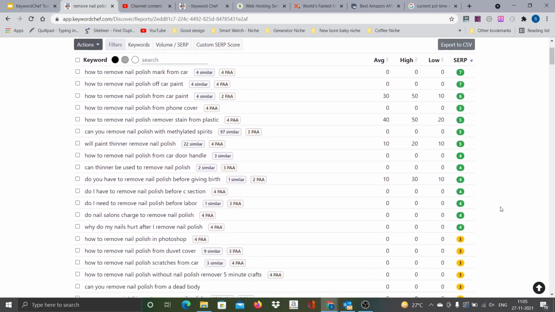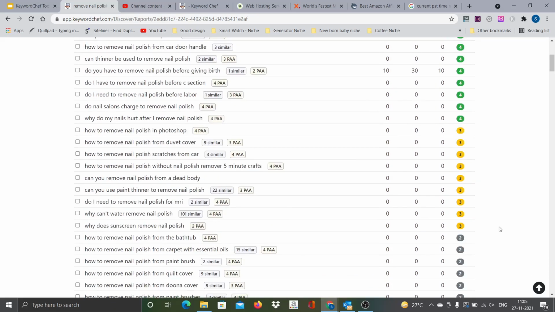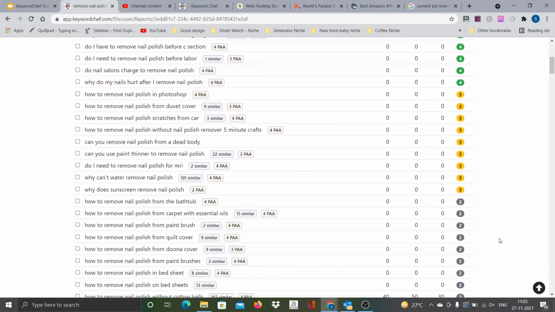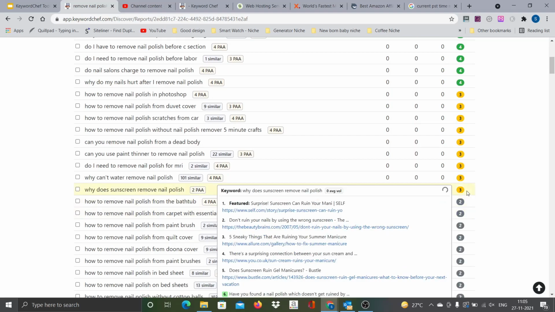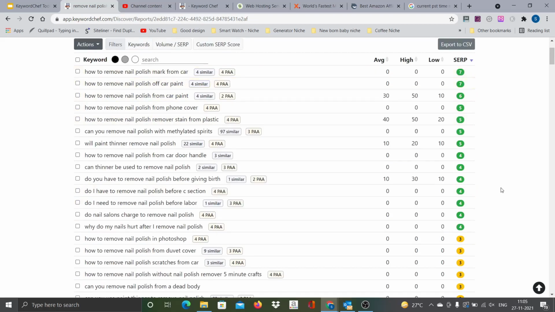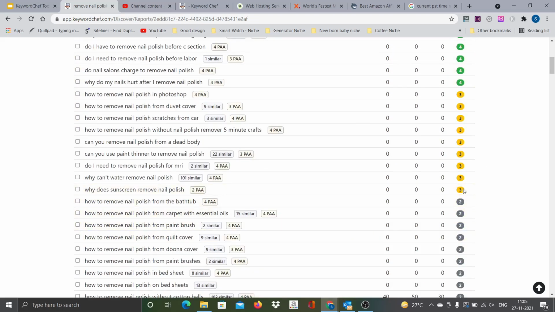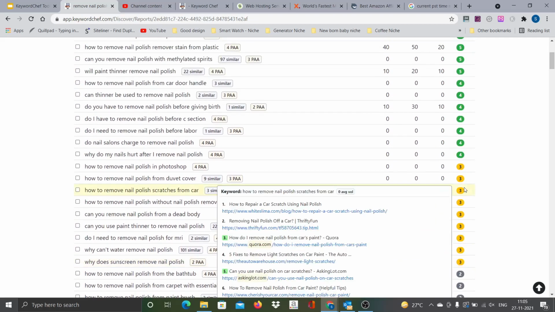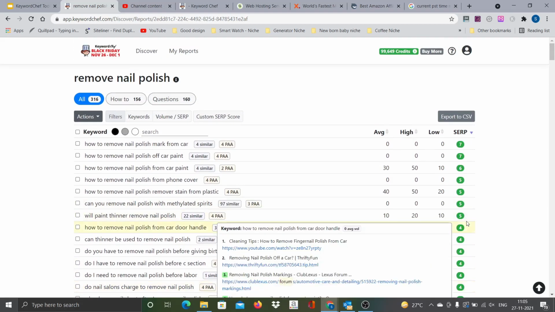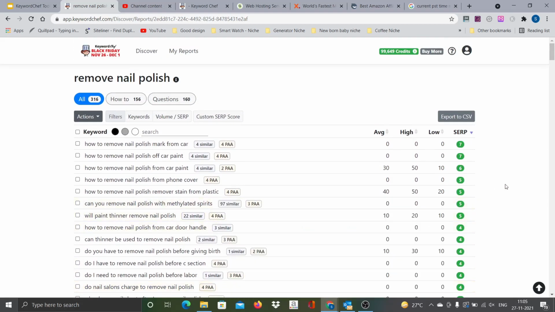So nearly about 21, 22 keywords, about 8 to 9% of keywords are moderate or low competition. I would actually go for anything in amber or green, because if you find 3 weak spots in top 10, I will actually go for that particular keyword. And if you have 4 or 5 or more than that, no second thought, you can just close your eyes, go for that particular keyword.